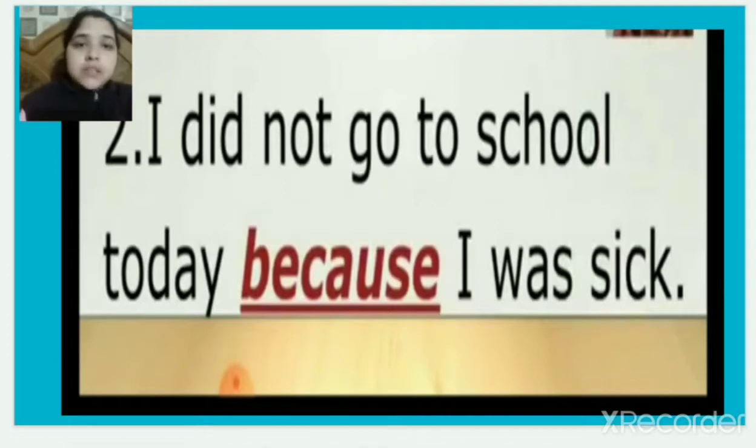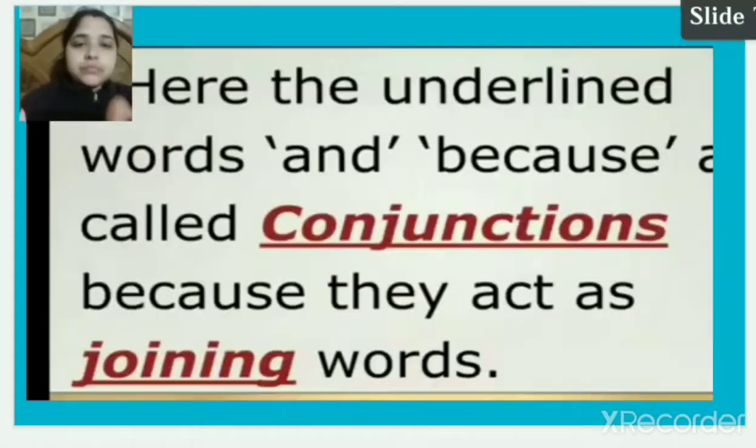So three words we have discussed now of conjunctions: and, but and because. Here the underlined words and, but, because are called conjunctions because they act as joining words. They are joining two sentences or two words.